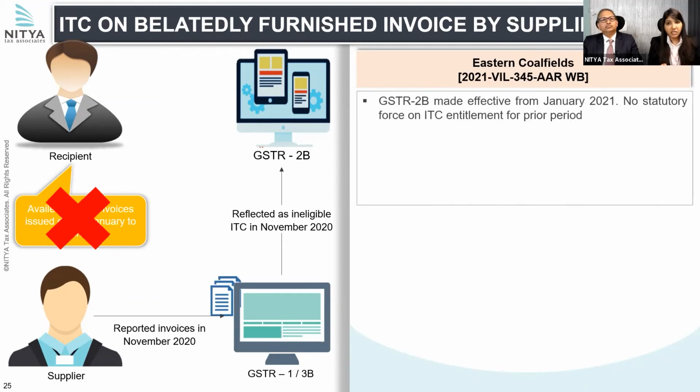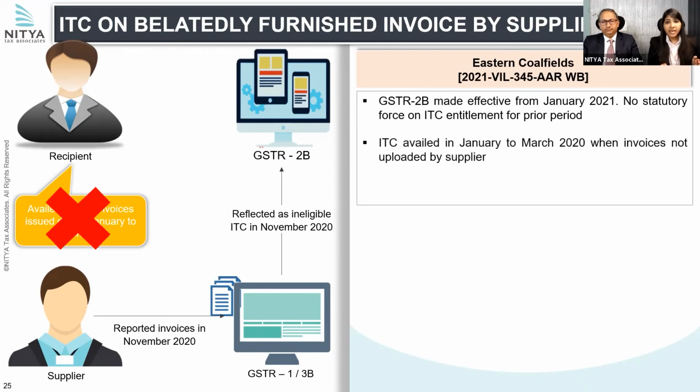So here the authority held that 2B was made effective from January 2021 and it has no statutory force. Therefore, no credit can be rejected on the basis of GSTR 2B, because under 2B it was shown as an ineligible credit. As far as the ITC pertaining to these invoices is concerned, such credit was availed in violation of Rule 36(4), and no credit should be allowed.